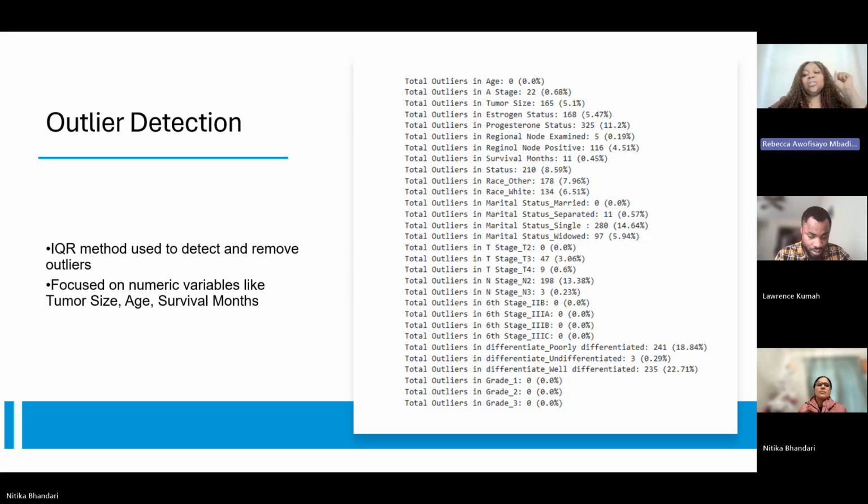So to make sure the data was stable, we performed outlier detection using the IQR method. We focused on key numeric features such as the tumor size, the patient age, the survival months. Removing outliers helped reduce noise and improved the overall accuracy of our models.